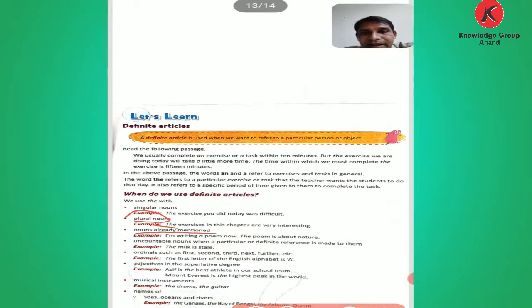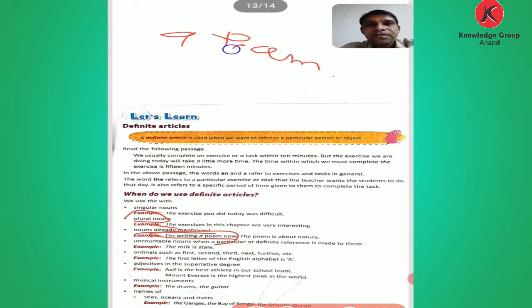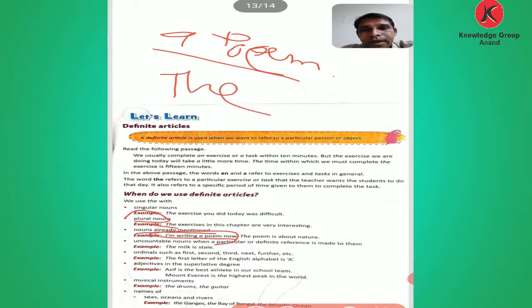Okay, nouns already mentioned. I am writing a poem now. The poem is about nature. See, in the first sentence we say writing a poem. If this poem is described in the second sentence, we put the before it: the poem. Why? Because we are talking about this poem.